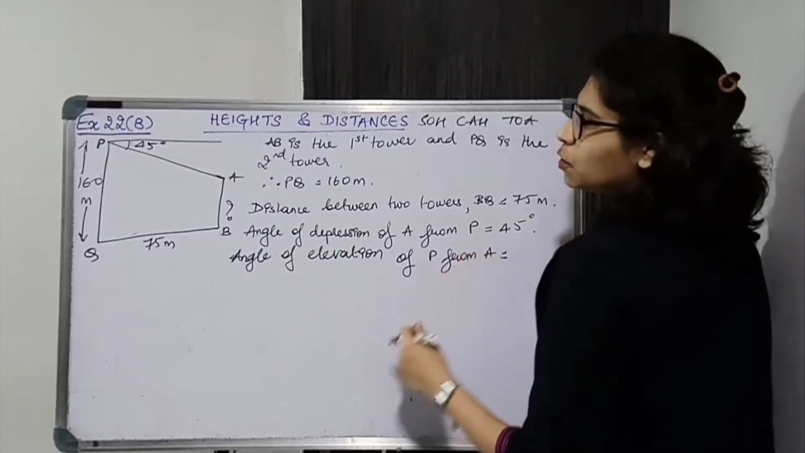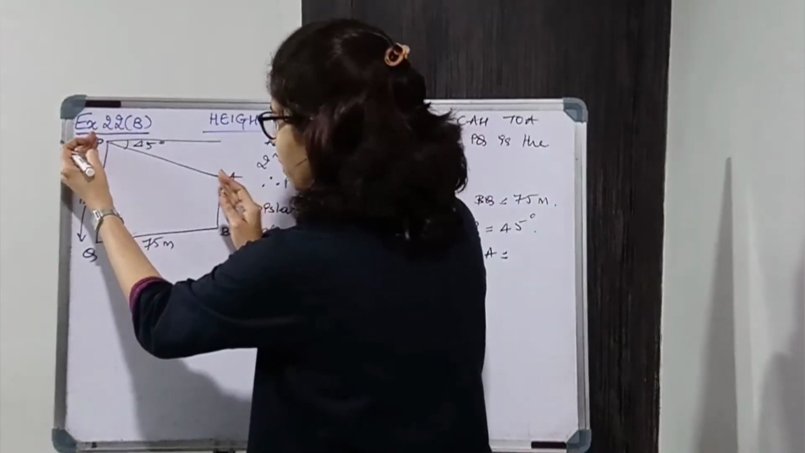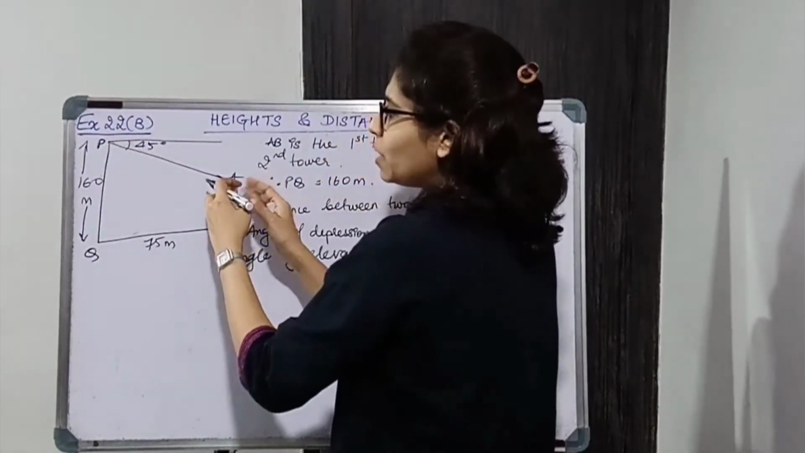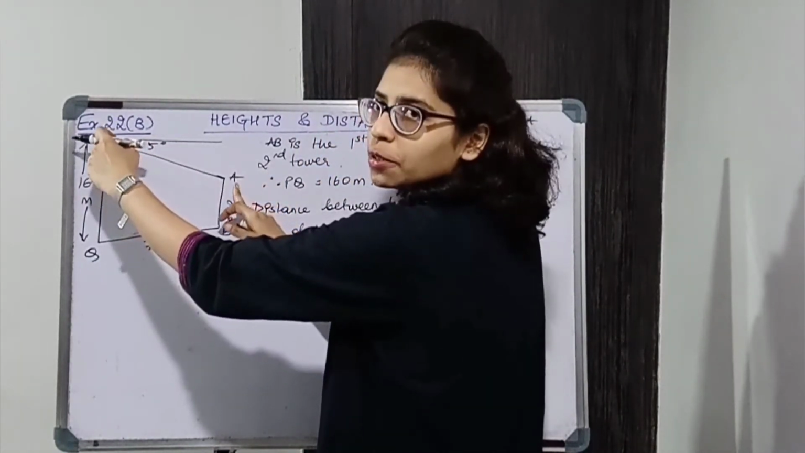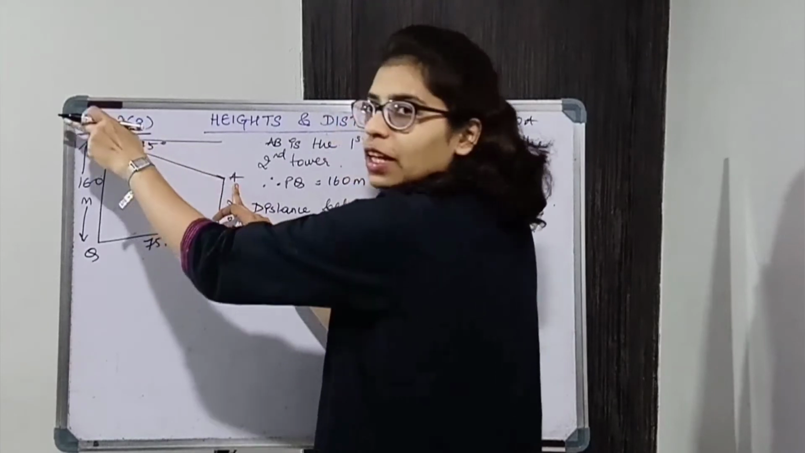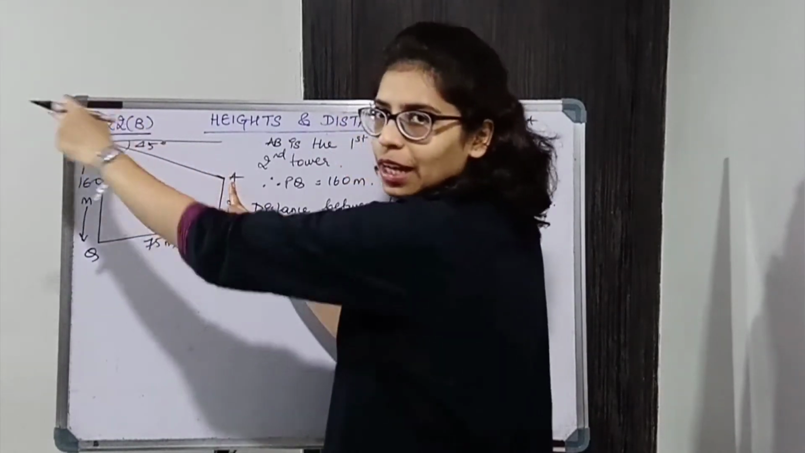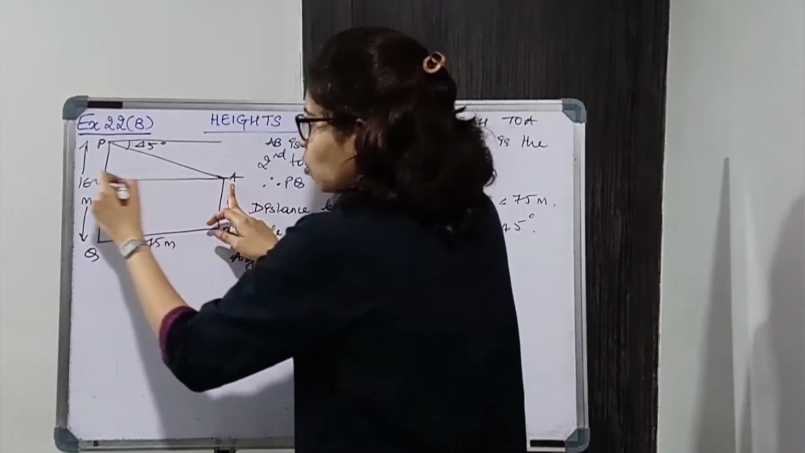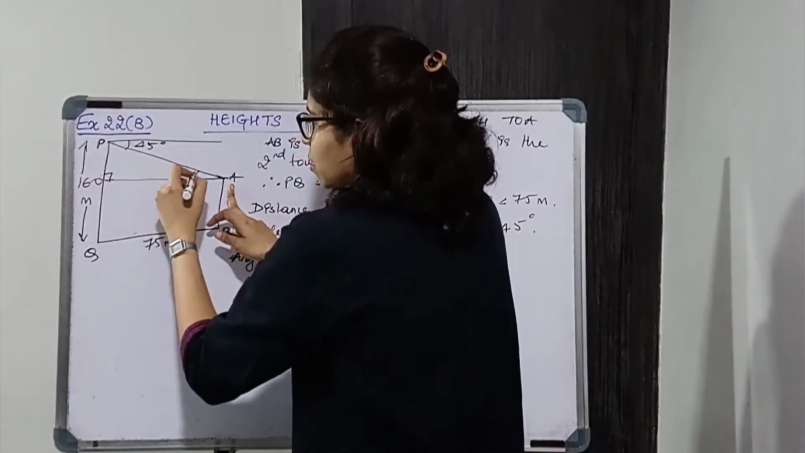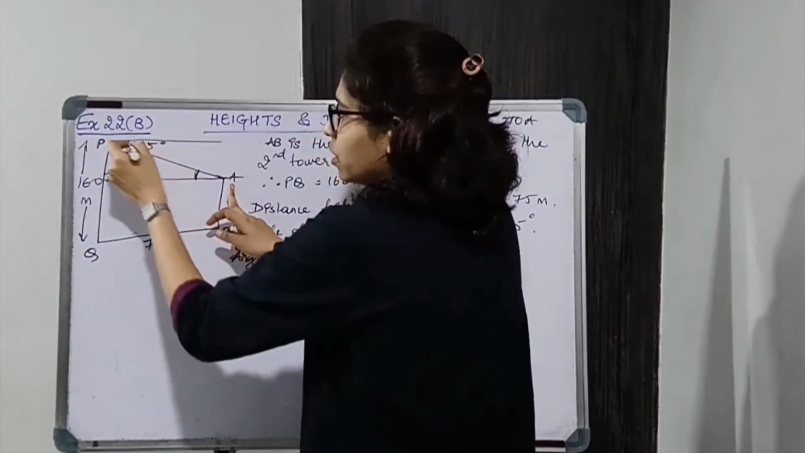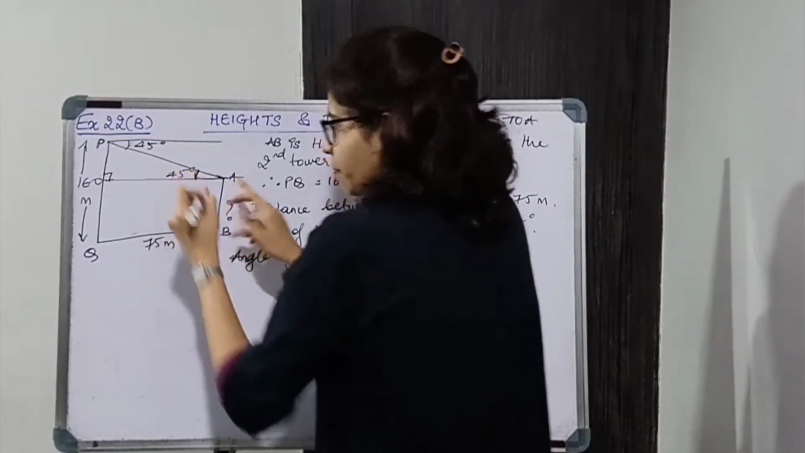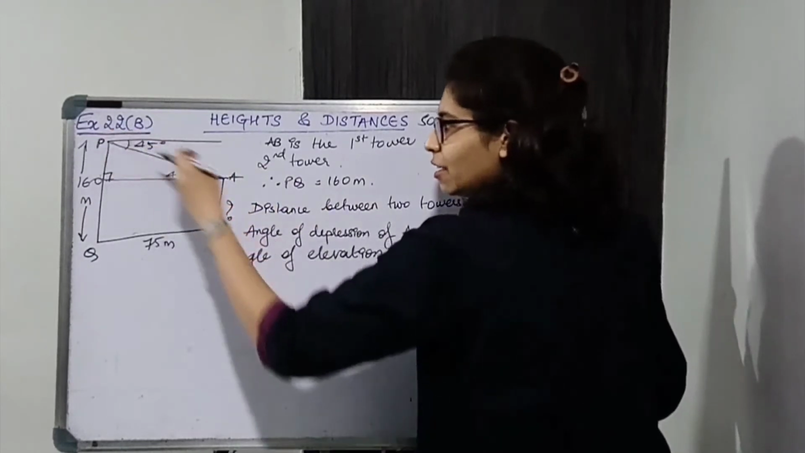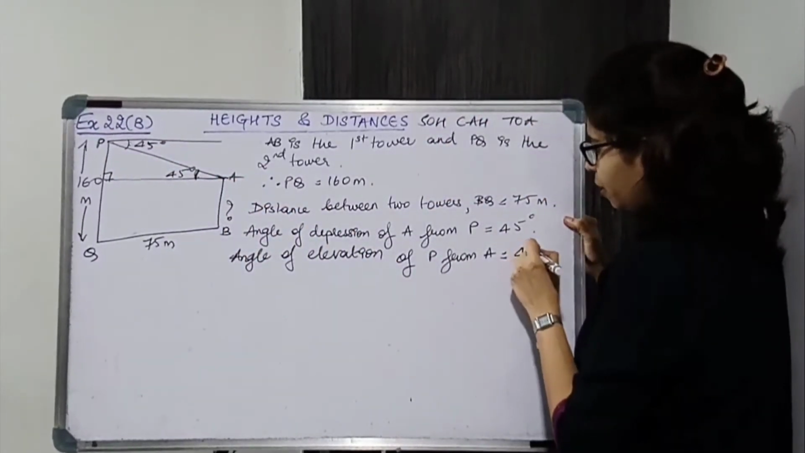So initially you are observing from here and looking at this, तो angle of depression हो जाता है. Now if you switch places you are observing from here to this point. So angle of elevation हो जाएगा, यहाँ पे depression था, यहाँ पे elevation हो जाएगा. Now line of sight and horizontal के बीच का angle is angle of elevation. Depression is equal to elevation. So angle of elevation of P from A is equal to 45 degrees.